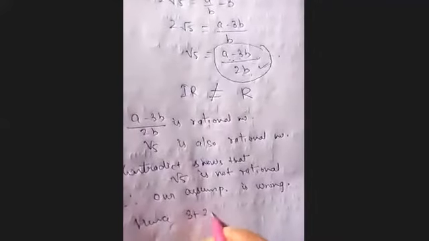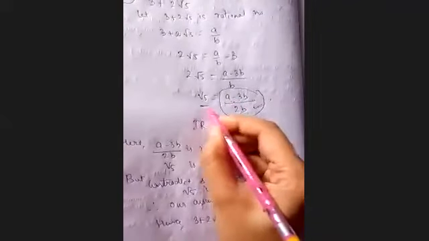Hence you can write 3 plus 2 root 5 is an irrational number. Did you understand it? If this kind of question is given in any of your exams, then you have to just separate the root, any root type of number.